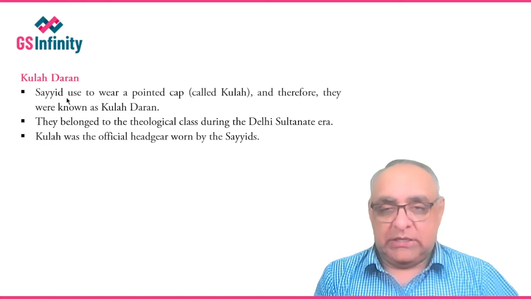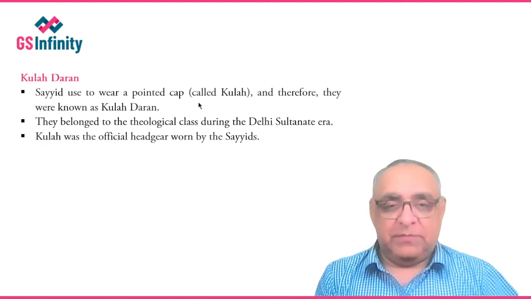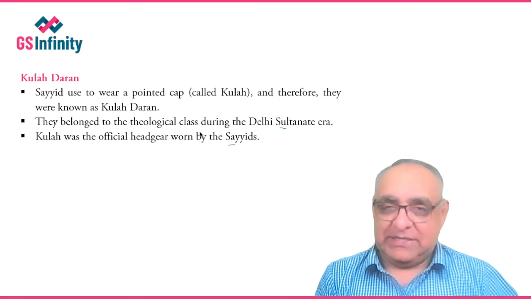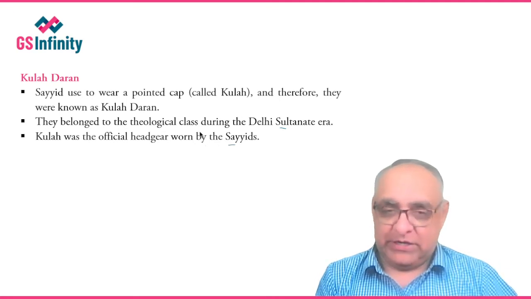So Sayyids used to wear a pointed cap called Kulah and therefore they were known as Kulah-Daran. They belonged to the theological class during the Delhi Sultanate era. Kulah was the official headgear worn by Sayyids. All these points we have already discussed. I have already told you.